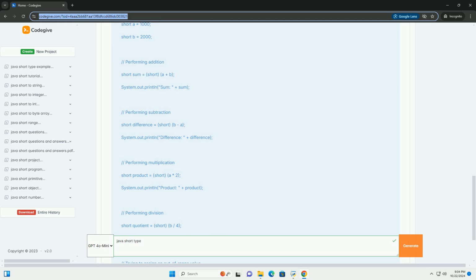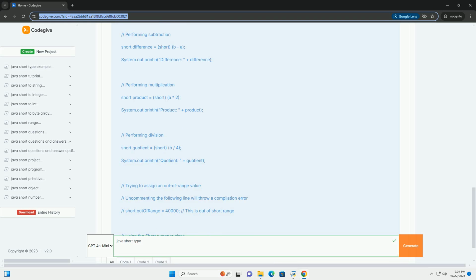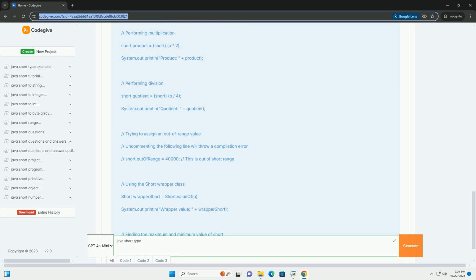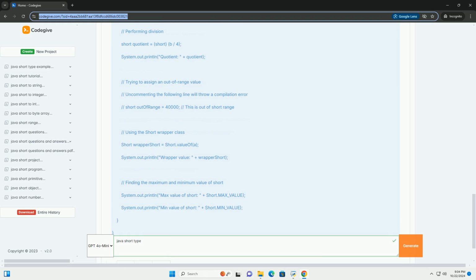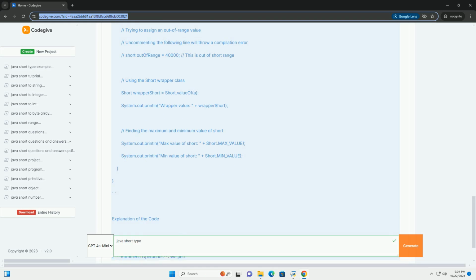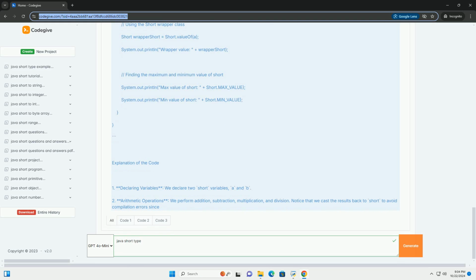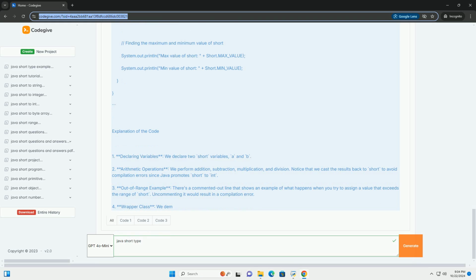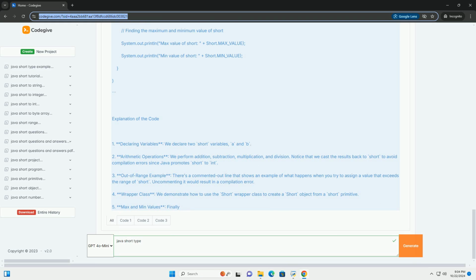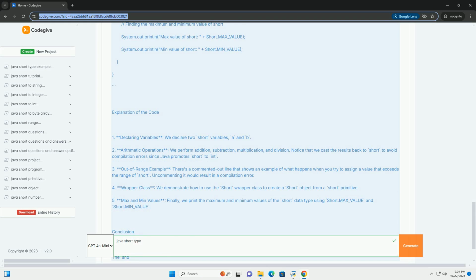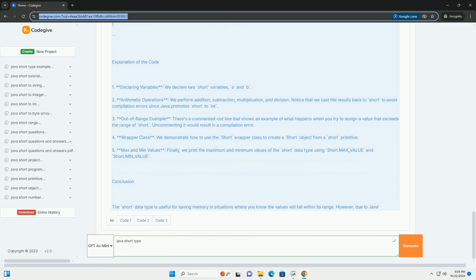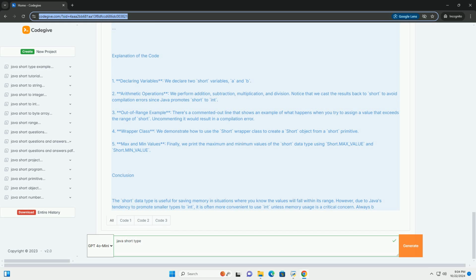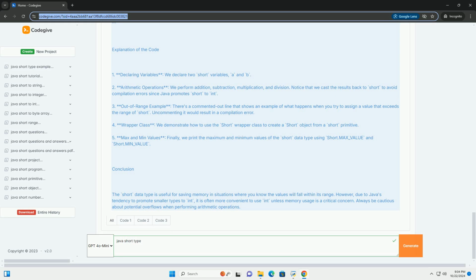The short type can hold values from -32,768 to 32,767. Characteristics of short. Size, 16 bits, 2 bytes. Range, -32,768 to 32,767. Default value, 0. Wrapper class, Short.